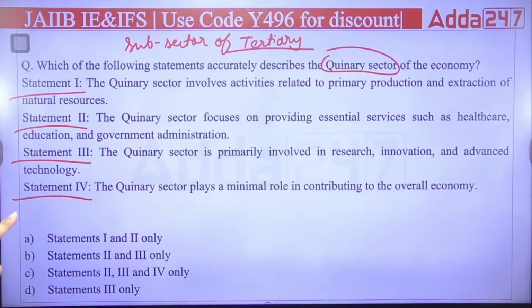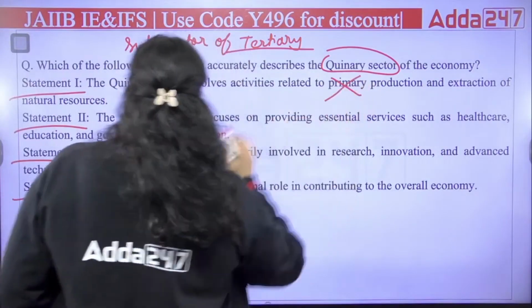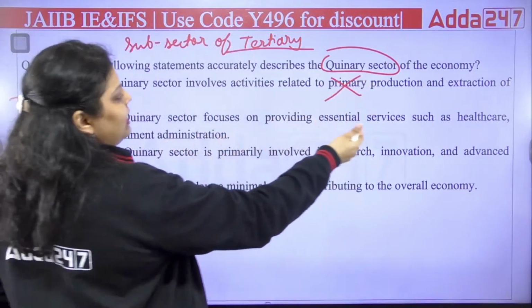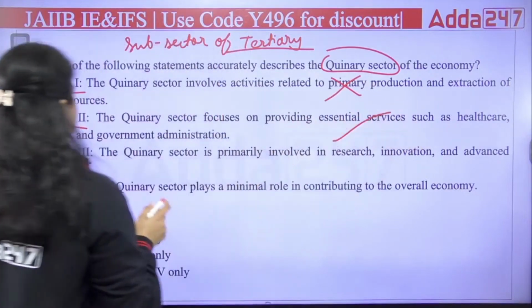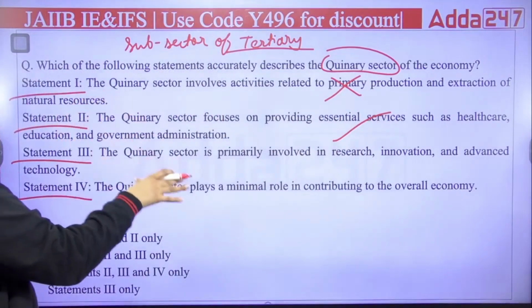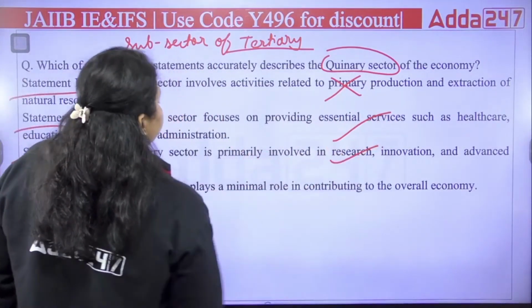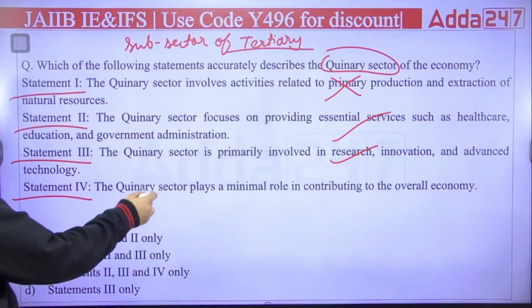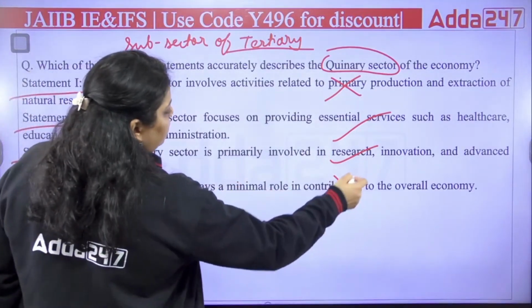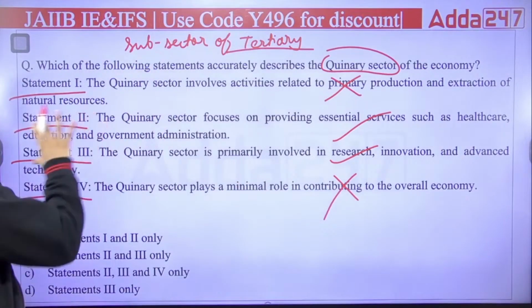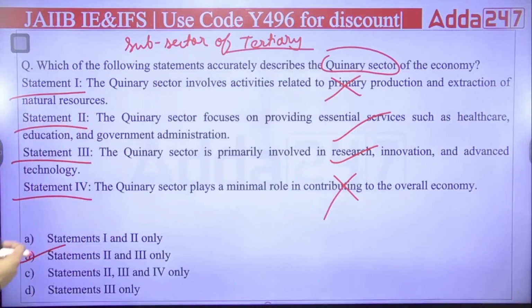Quaternary is also known as a knowledge sector. So is it related to primary? Obviously not. The quinary sector focuses on providing essential services like healthcare, etc. This is correct. It is primarily involved in research, innovation and advancement. This is also correct. This sector plays a minimum role in contributing to the overall economy. So the right answer is second and third. It means the right option is B.